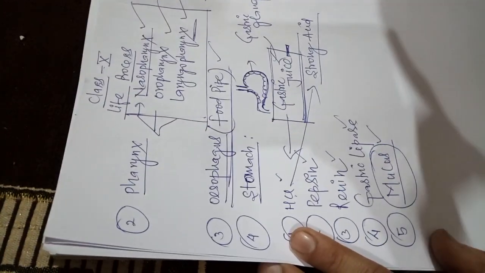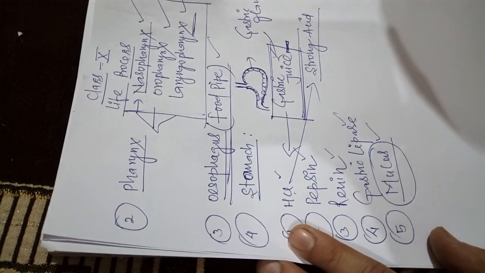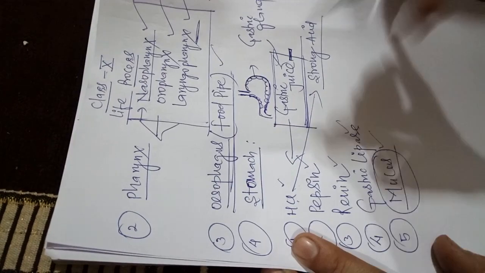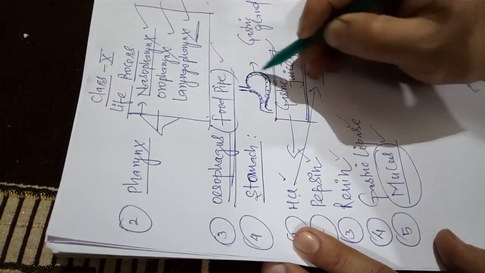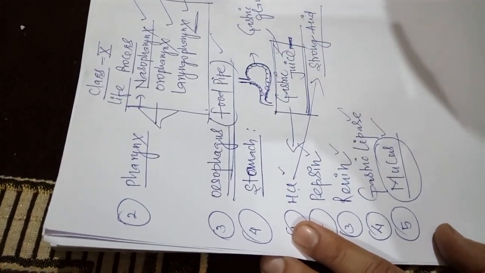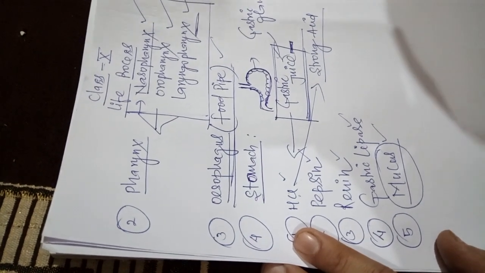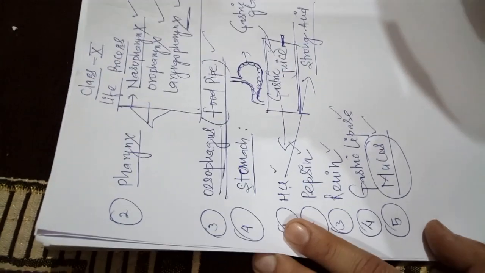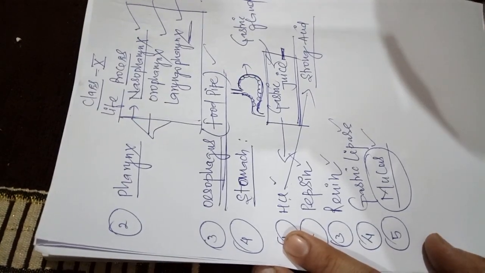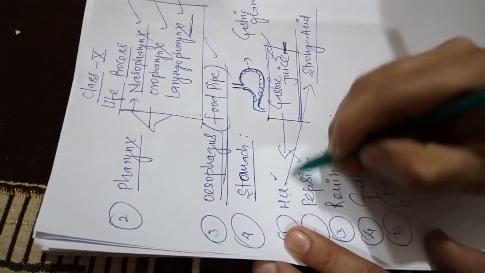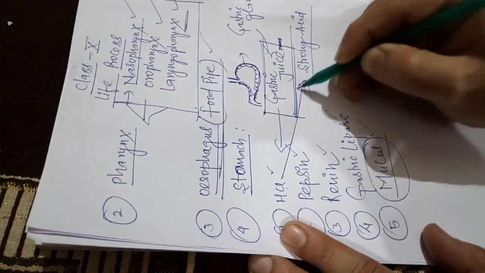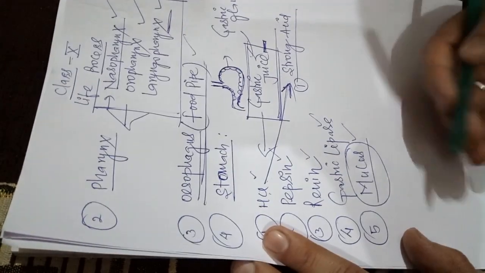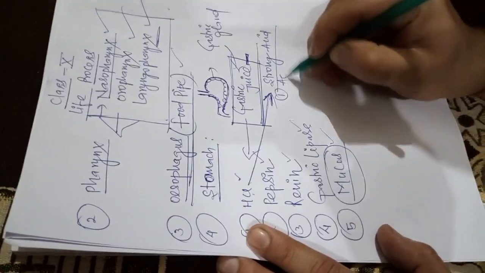Some people you have seen take alcohol. By using alcohol, this layer of mucus becomes thin. Then this HCl can come in contact with the wall and they will suffer from ulcers. So, but what is the function of this HCl in our stomach? HCl performs many functions, but the main important function of this HCl is to activate